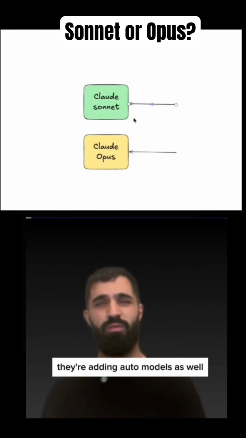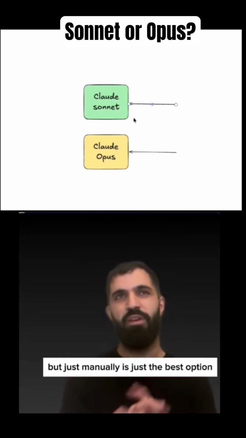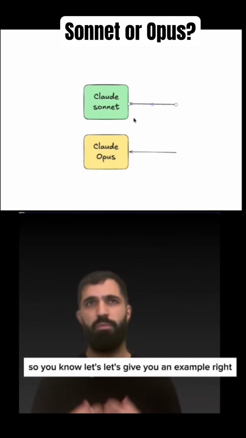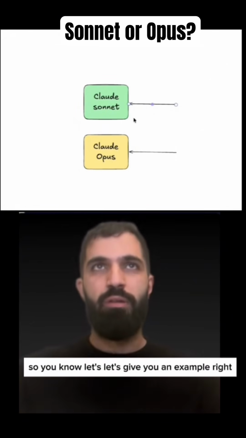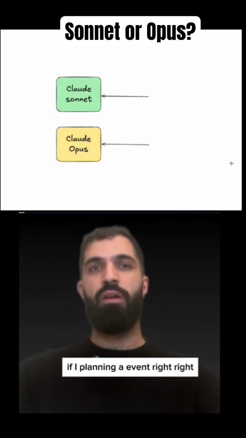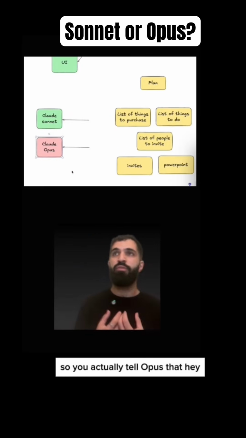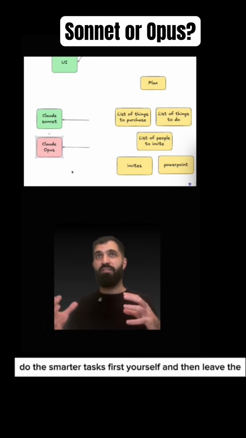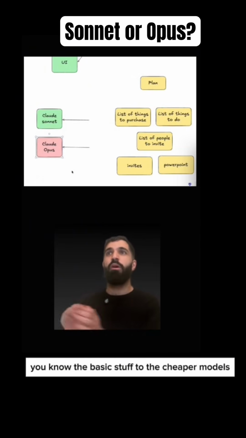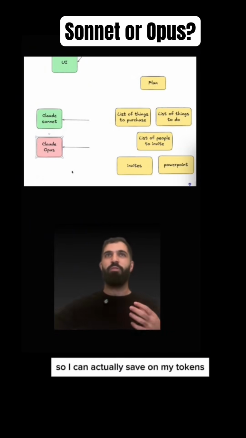They're adding auto models as well, but just manually is just the best option. So you're in control, and that actually helps you as well. So let's give you an example, right? If I am planning an event, you actually tell Opus that, hey, do the smarter tasks first yourself, and then leave the basic stuff to the cheaper models, so I can actually save on my tokens.